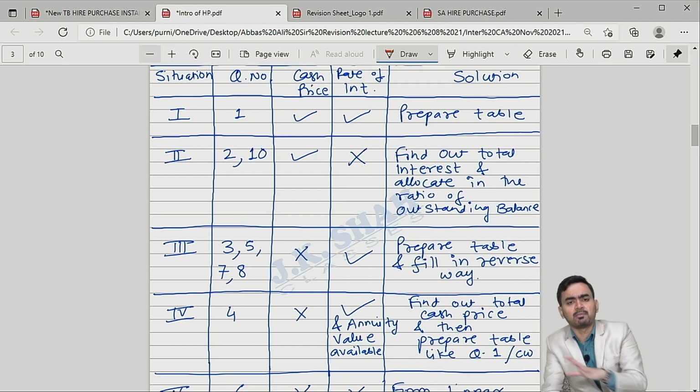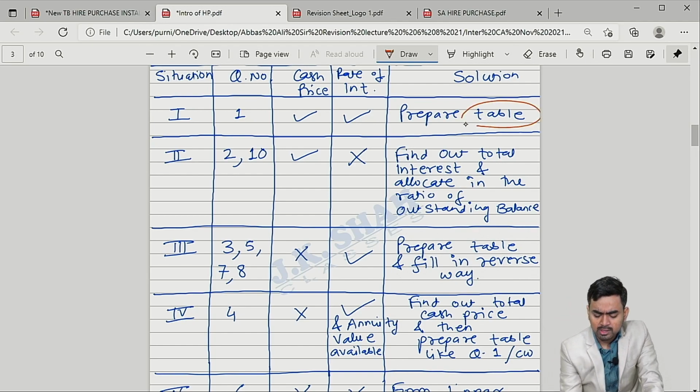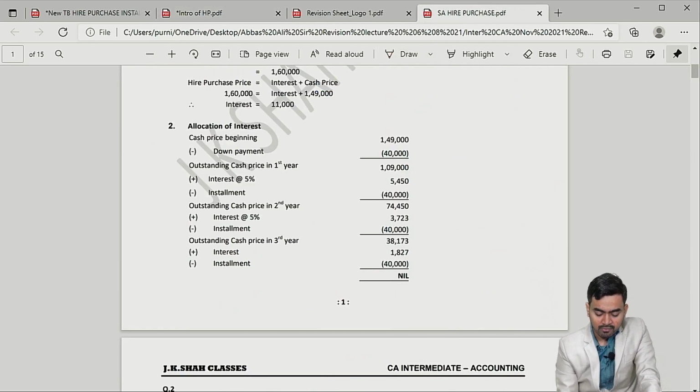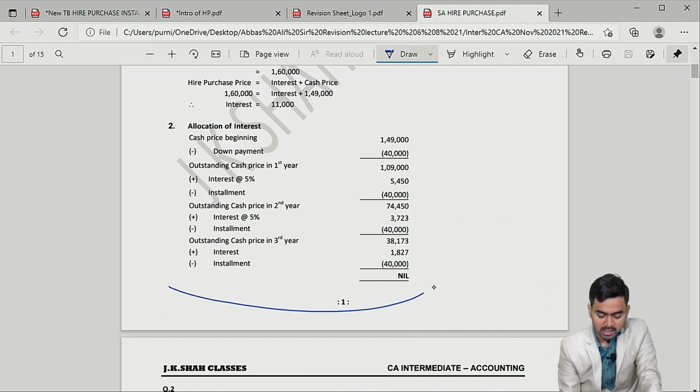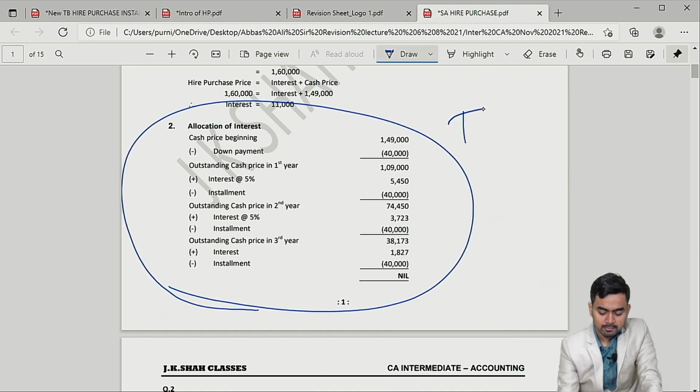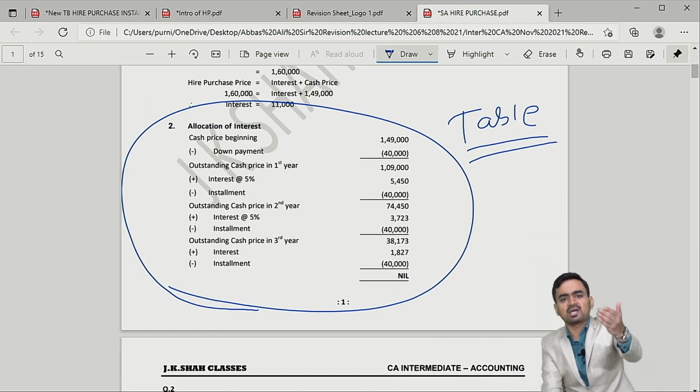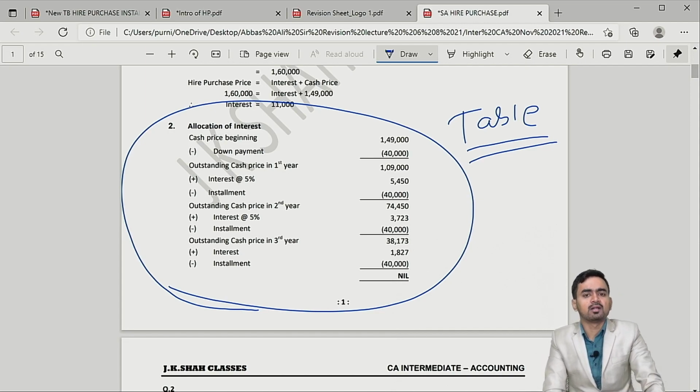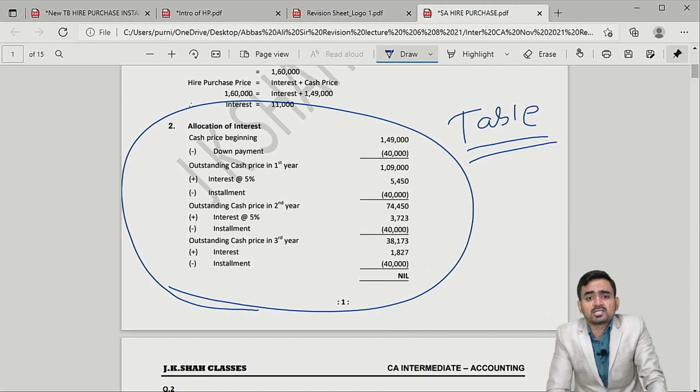Prepare the table. Sir, what is the meaning of table? See on the screen, this type of table you have to prepare. On the screen, you can see the table. Very simple table. If you are a JK Shah classes student or a non-JKSC student, in everybody's book you will find this particular table if you have studied this hire purchase chapter in detail earlier.